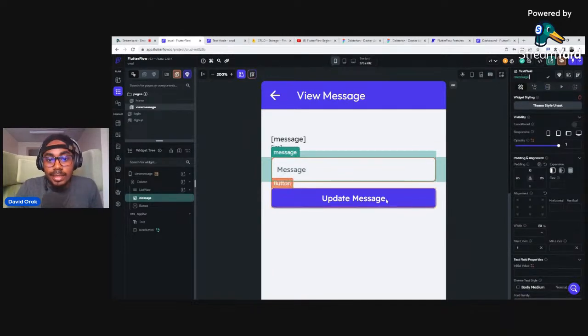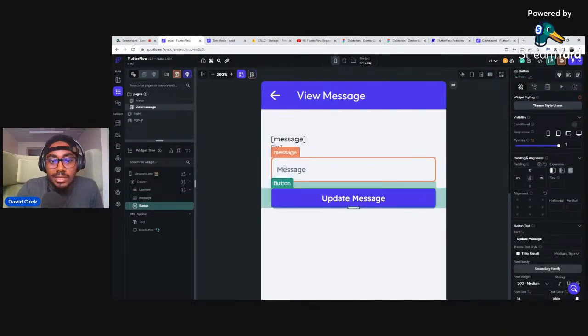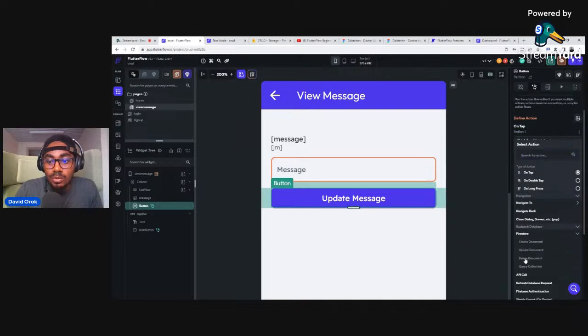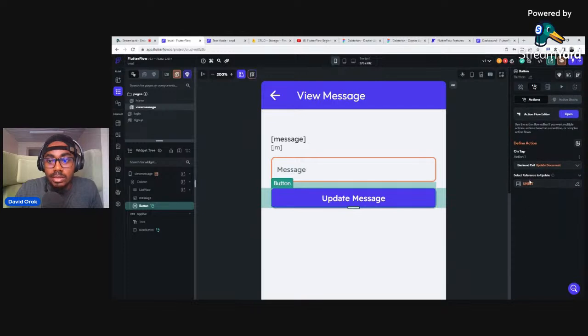Okay. And then in this place, we want to update this information. I'm a little bit fast here because I really don't want to overshoot the time. So I'm going to click on this button here and add another action and say add action. Go to backend, Firestore, and I would say update document. It's going to ask me what kind of document do you want me to update? Come on, David, be specific.